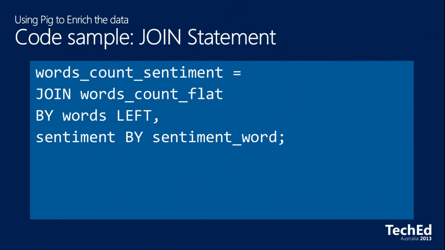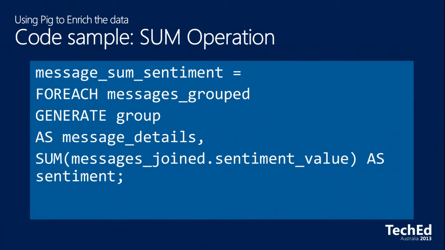I've also got some join statements in there. And this is where you start seeing that it's drifting away from what we understand in the SQL world. So we're creating a new object called word count sentiment. We're joining this word count flat by the words on the left-hand side to the sentiment on the right-hand side. It takes a little while to get your brain around, but you can do straightforward join operations. It's just getting the syntax right is a pig to keep it contextual.